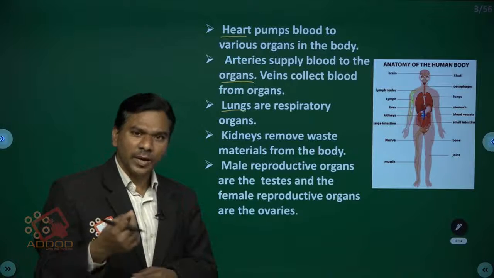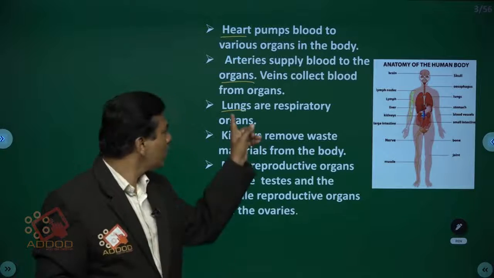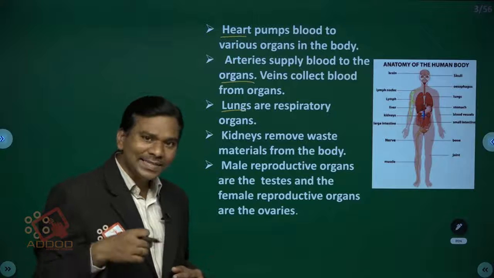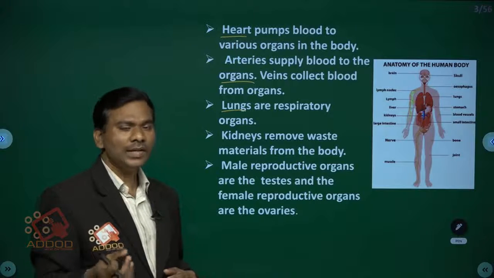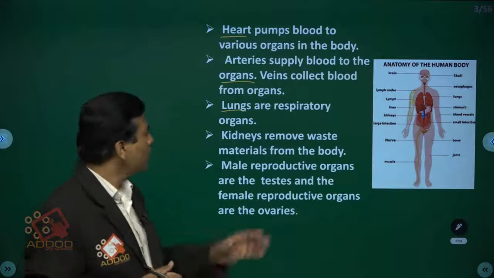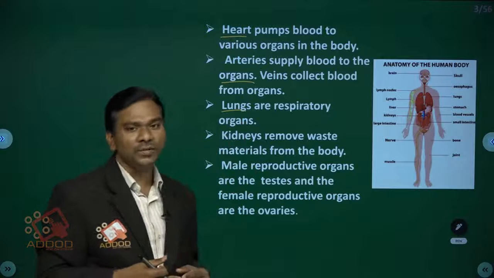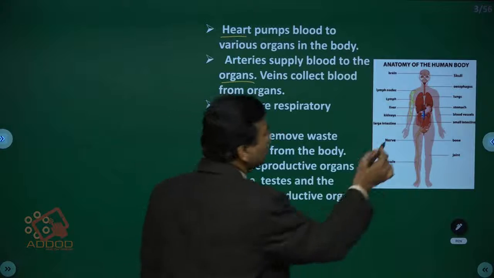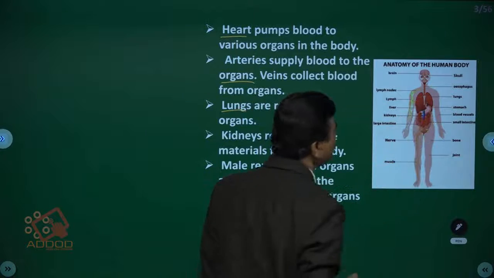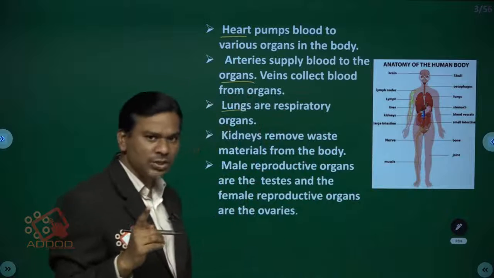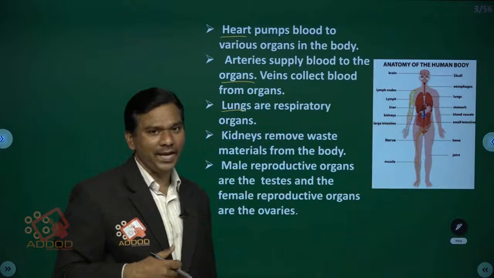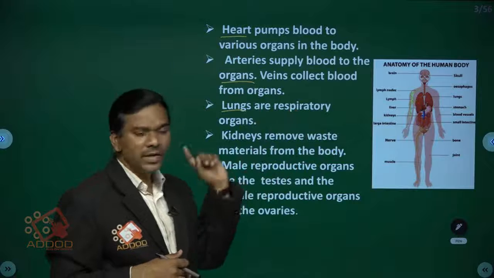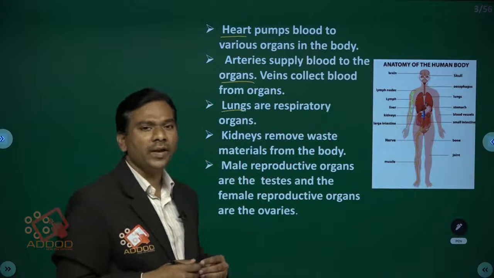Okay, lungs as well as skin also act as a respiratory organ in a frog. It depends upon the organ, children. Respiratory organs are of various types. In human beings, lungs are the respiratory organs. One pair of lungs is present in the chest cavity inside the rib cage. These act in the respiration process in our body.